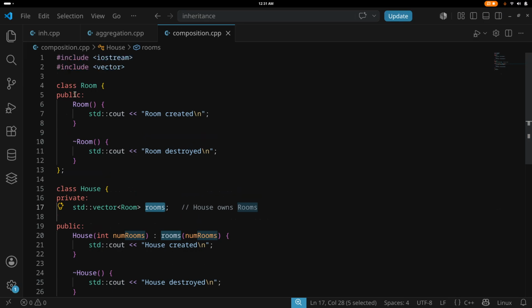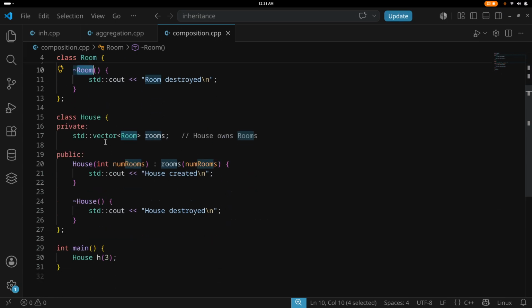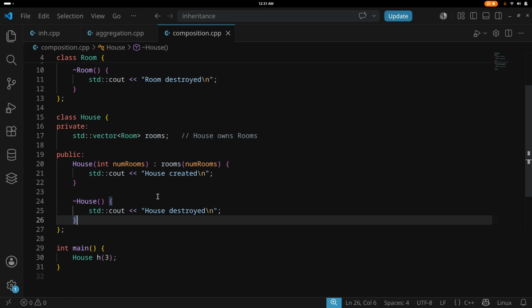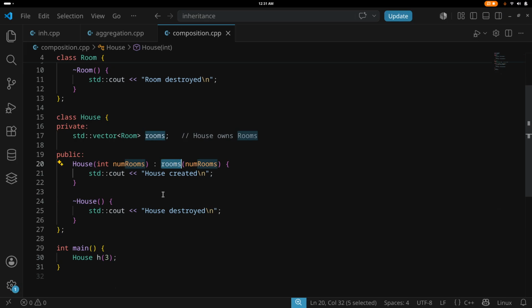So for example, we have a room class which has two functions, constructor and destructor, so created and destroyed. Now we have house which has a vector of rooms. In the constructor, we pass how many rooms there are, and those will be created. We have not filled the vectors here. We have just created the rooms.